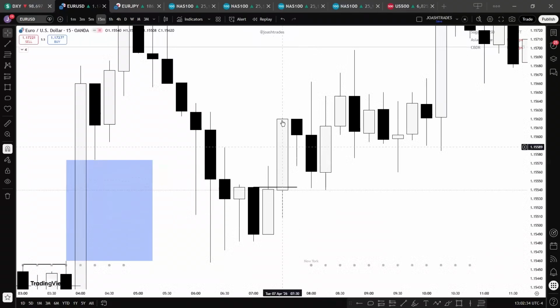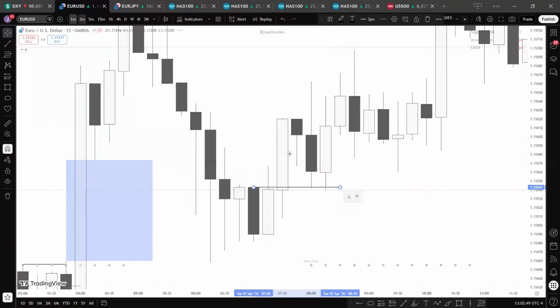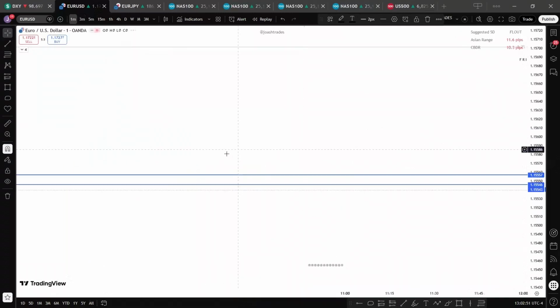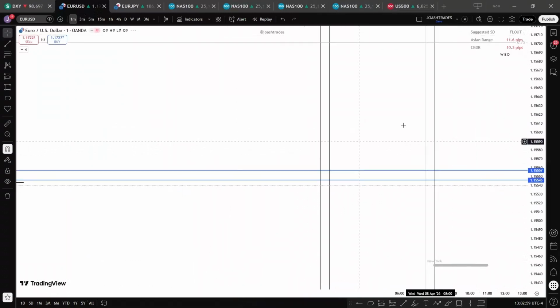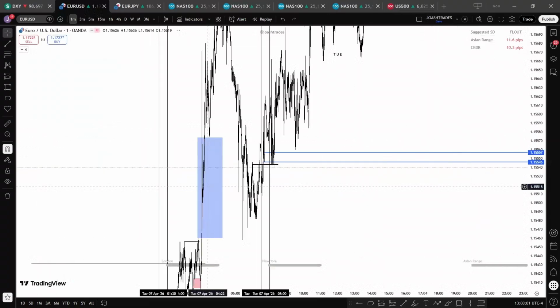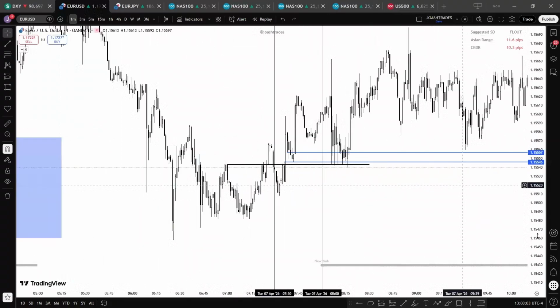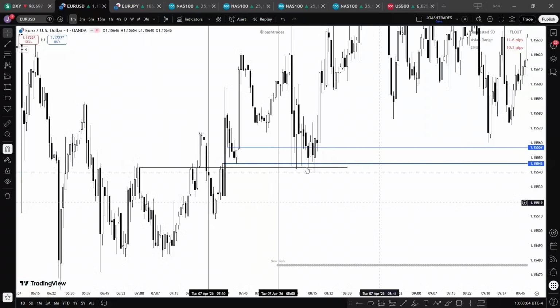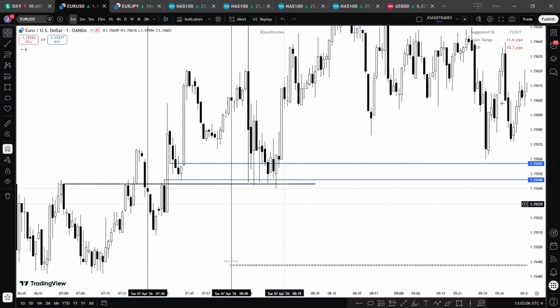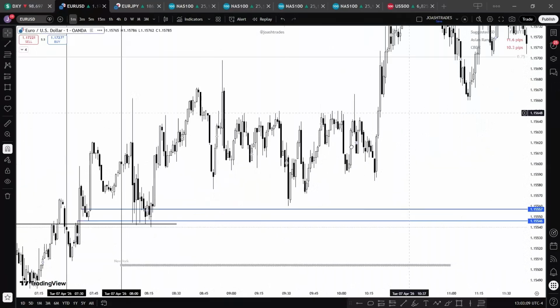Now, this candle here closed above the open price of this down close candle, which confirms our change in state of delivery. What we want to do is wait for price to return back to this price level here and then find our buy. So we can see this happening here. Going down to the 1 minute time frame, you can see how price returned, found support, and then rallied. See how it kept rallying higher.